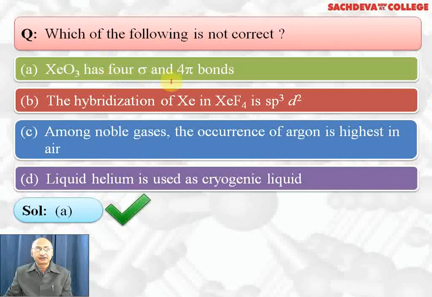Xenon trioxide has 4 sigma bonds and 4 pi bonds is wrong. Xenon trioxide has 3 sigma bonds, 3 pi bonds and 1 lone pair of electrons. It has a pyramidal shape and sp3 hybridization.